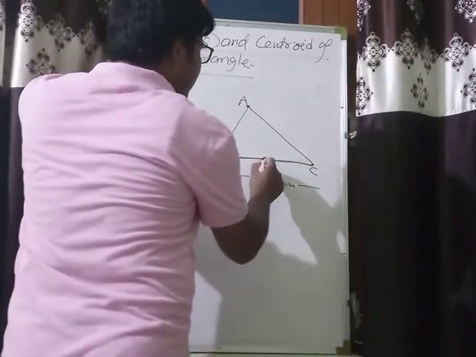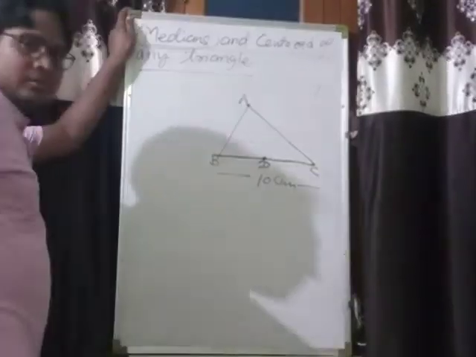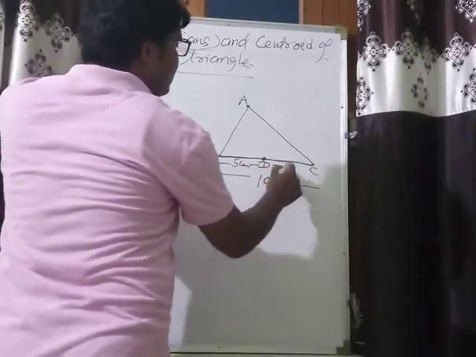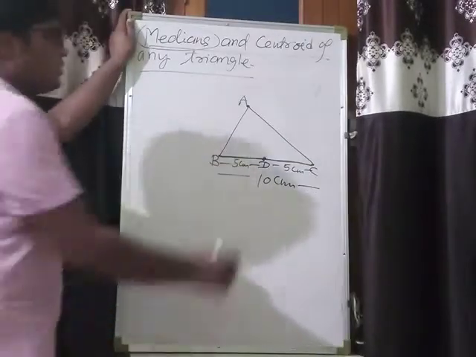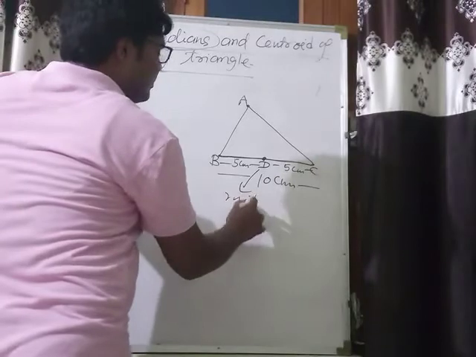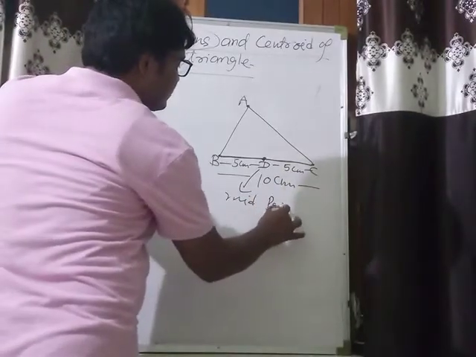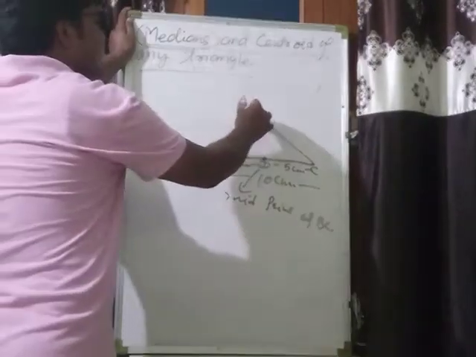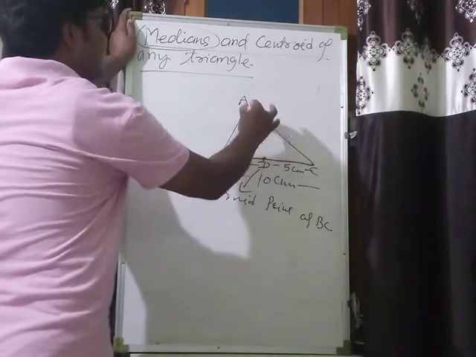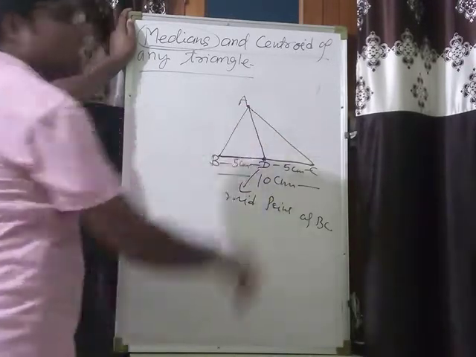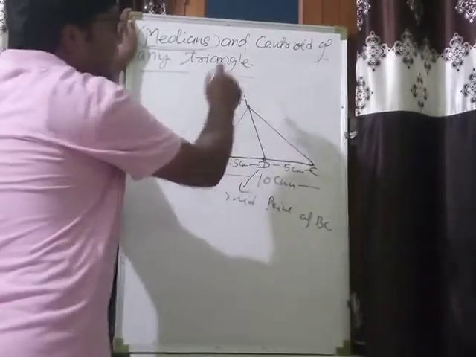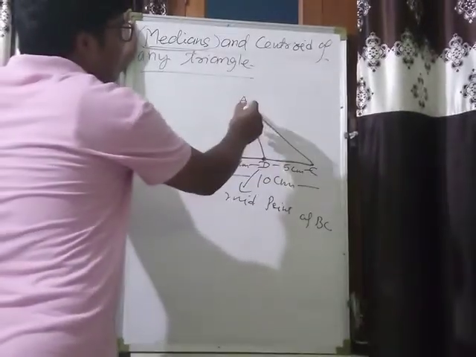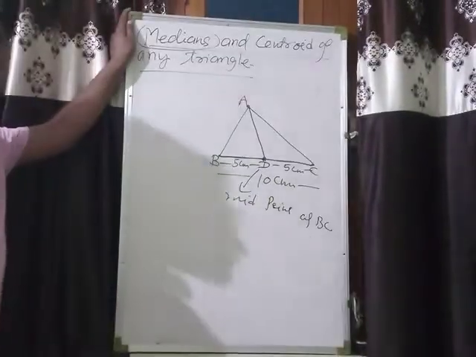Consider a point D on BC, which divides BC into two equal halves. This is 5 cm and that is also 5 cm. So D will be called the midpoint of BC. Join A to D. So what do we have? We have a line segment. A line segment is a part of a line which has two endpoints. Clearly AD has two endpoints, A and D, so AD is a line segment.